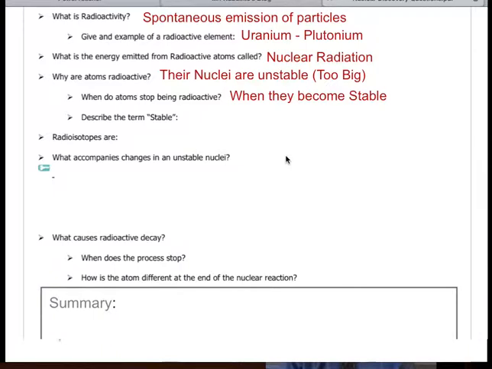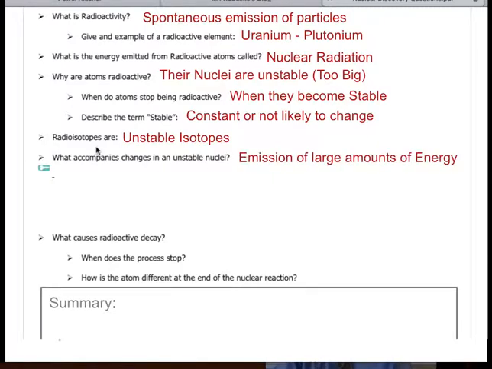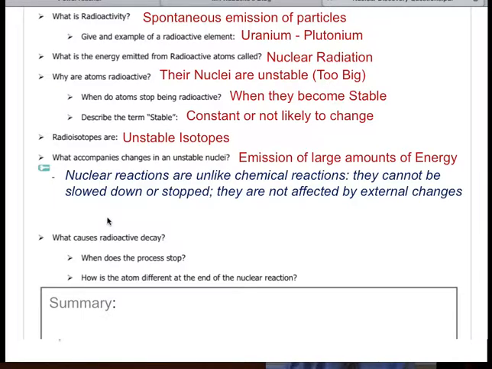So, when do they stop becoming radioactive? When they become stable. And the term stable just means constant or unlikely to change. Radioisotopes are just unstable isotopes. And then, what accompanies these changes in an unstable nuclei? Emission of large amounts of energy. Every time we lose some of these particles, we're losing energy as well, and that's what can be dangerous about these radioactive isotopes.